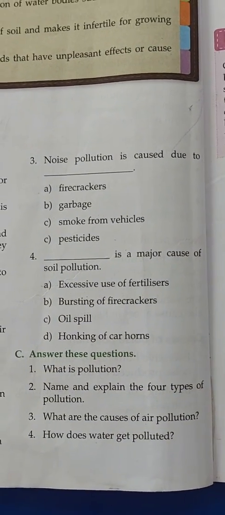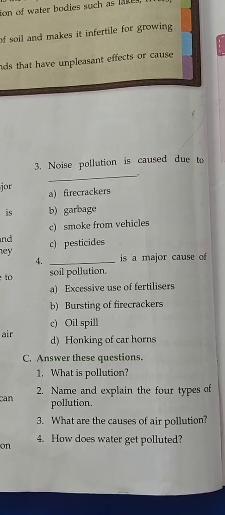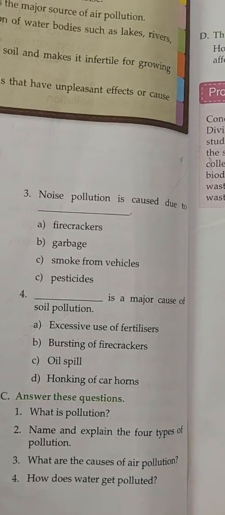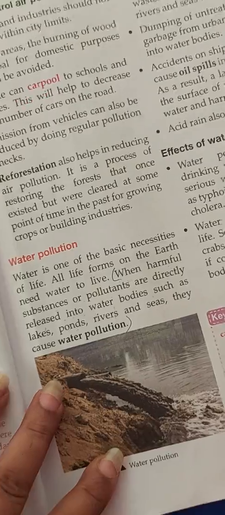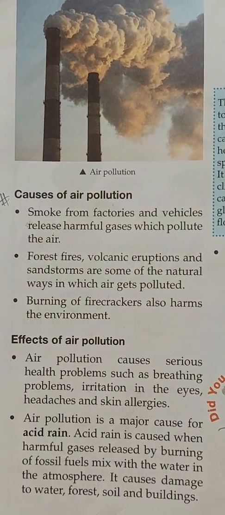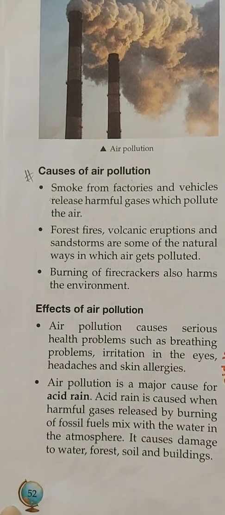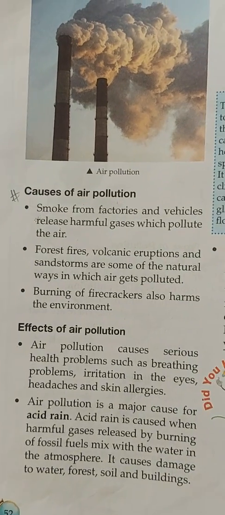Now moving to the next question, question number 3, what are the causes of air pollution? So that means what are the reasons why air pollution is happening? For this you have to go to page number 52, and here under the heading you can find the reasons behind air pollution. Here you can get the answer.